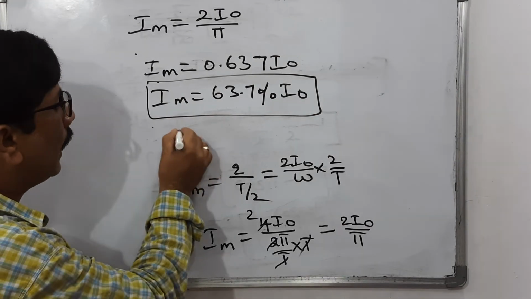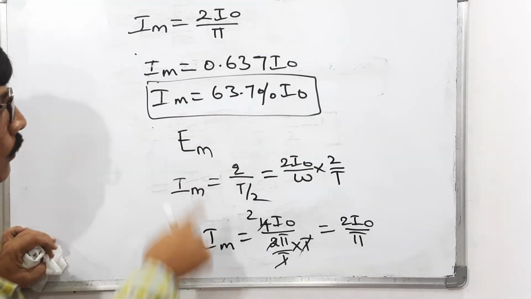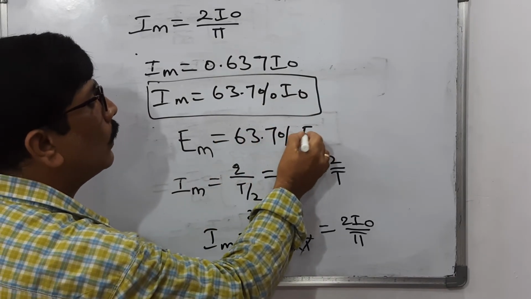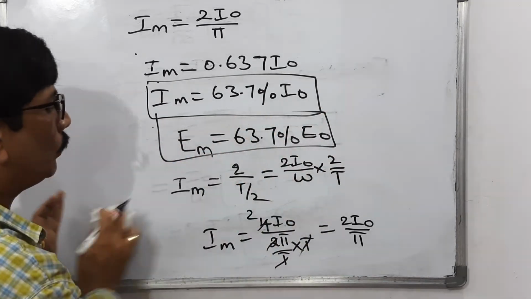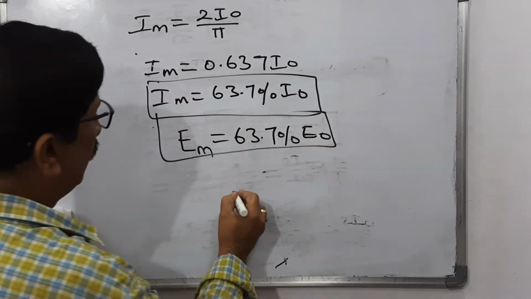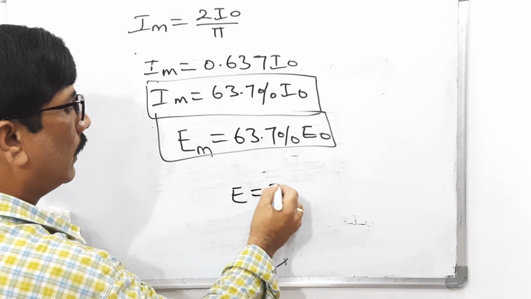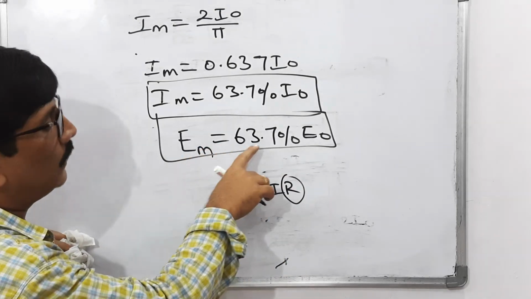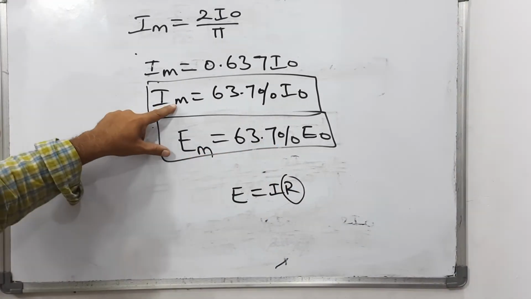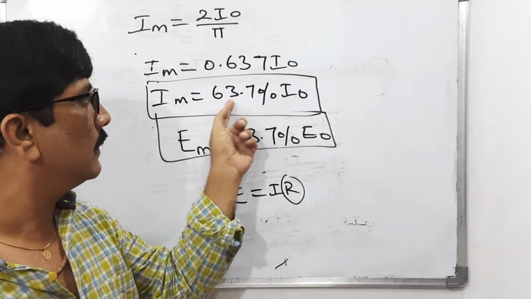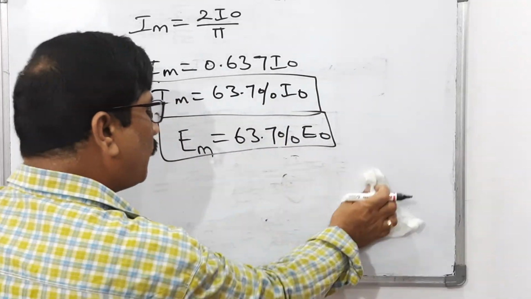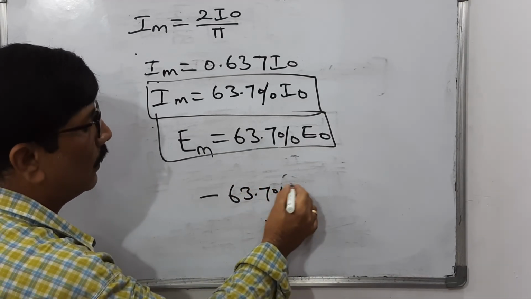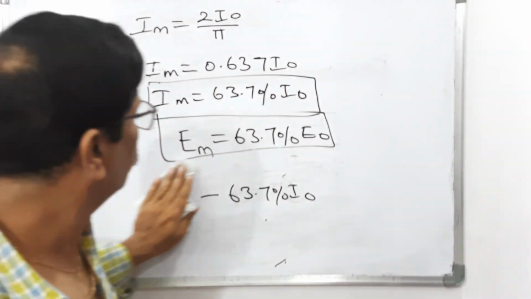Similarly, the mean value of the electromotive force is 63.7% of the peak value of the electromotive force. We need not do this again, because if you want to find the electromotive force, it is the current into resistance, and resistance is constant. Definitely you will get the same. So the mean value of the AC current in the first half of the cycle is this much. But if you go for the second half of the cycle, you will get minus 63.7% of I naught. So in the next class I will discuss that.